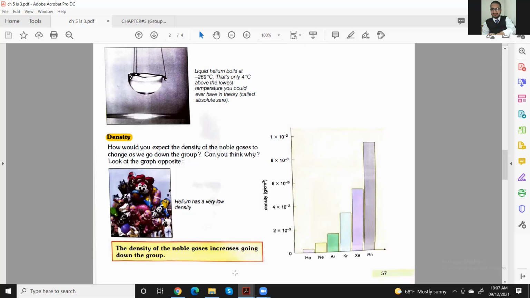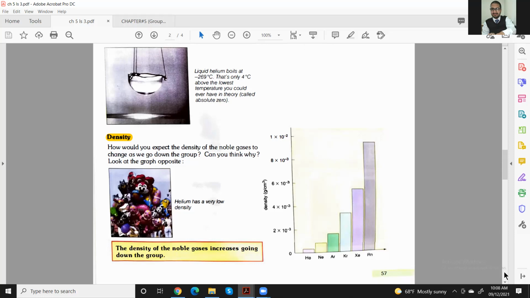Like mercury, when you put it in water, it is denser than water, so it will go down. For example, iron is denser than water. That's the reason it will sink down in the water. But wood is less dense, or lighter, than the water. So the wood floats on the surface of the water. It's just a comparison between two things. Whichever is the denser one will sink. If it's lighter than the other, it will float on the surface.